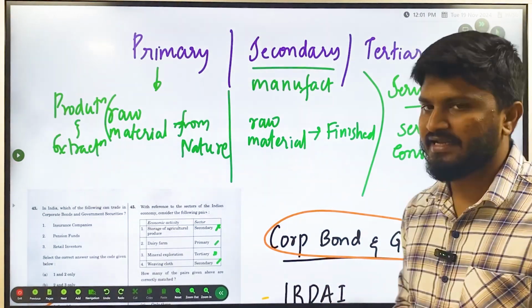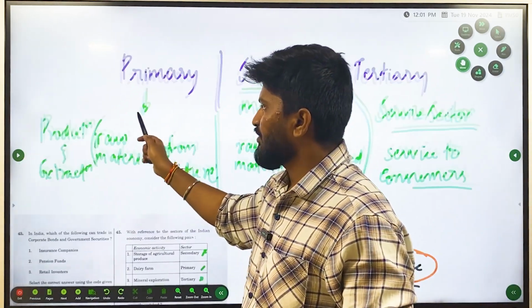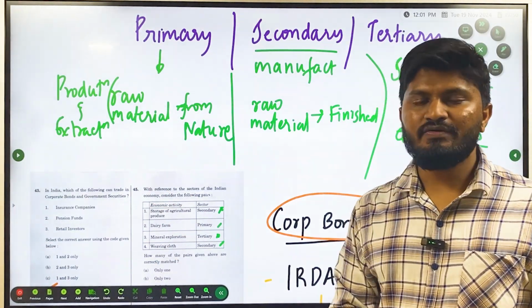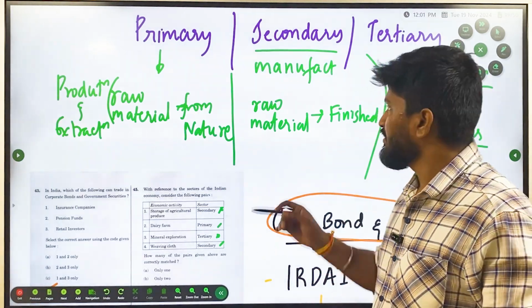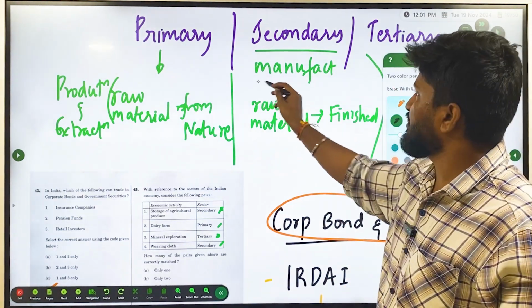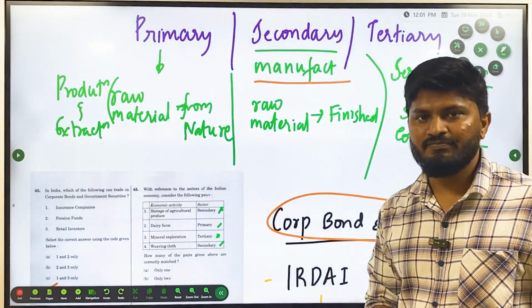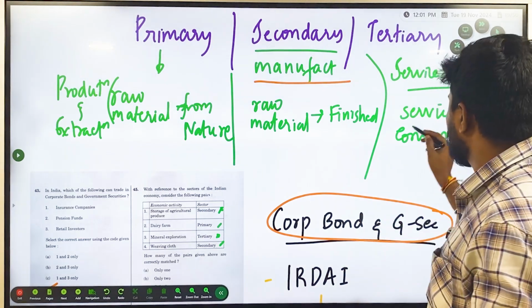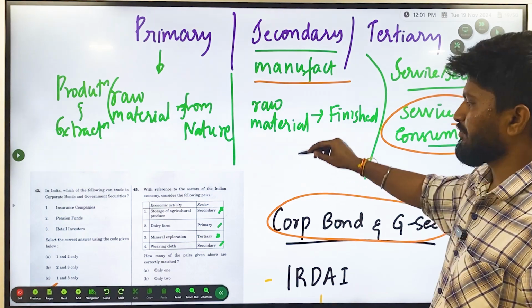The second one is secondary activities. What are secondary activities? Whatever raw materials we obtain, we are going to convert these raw materials into finished goods. If any activity involves conversion of raw materials to finished goods, that is called a secondary activity. Those are also called manufacturing activity or the manufacturing sector. The third one is the tertiary sector. The tertiary sector deals with providing services to consumers. Okay, now moving to the question.